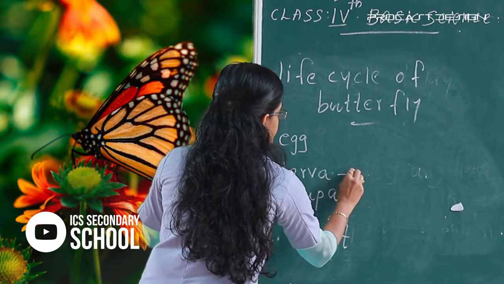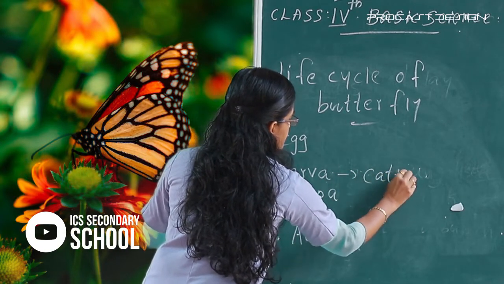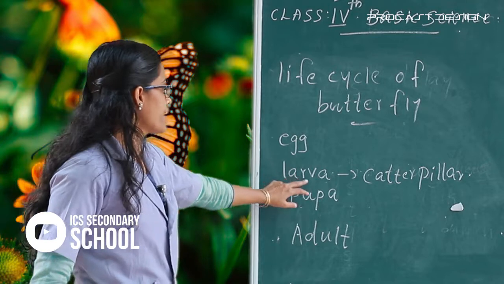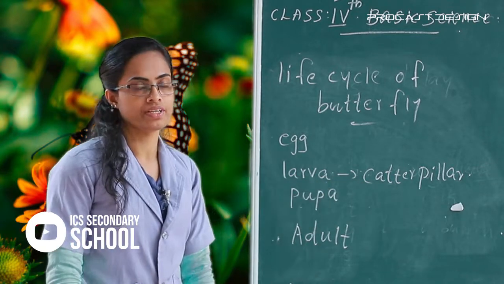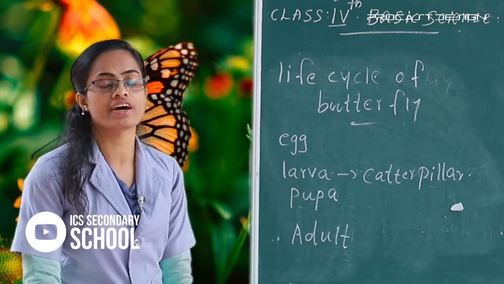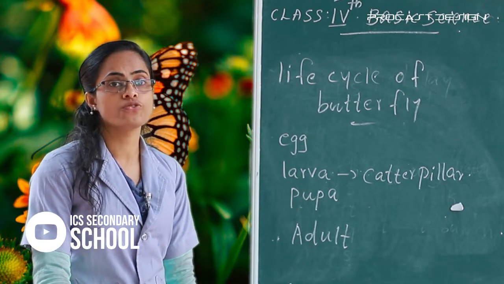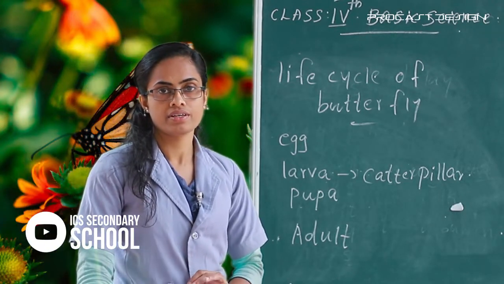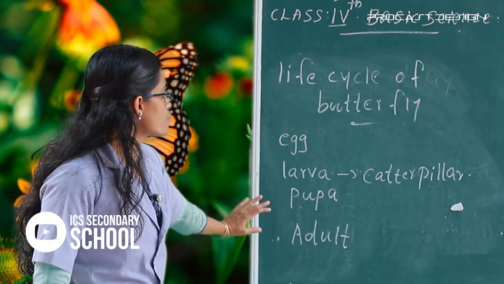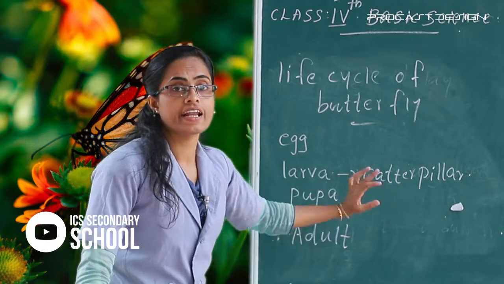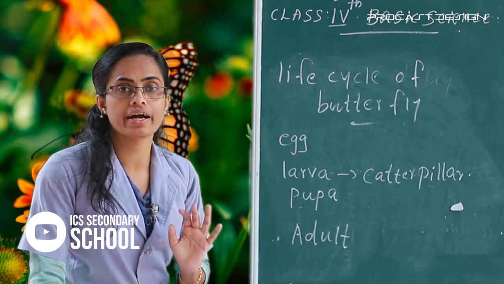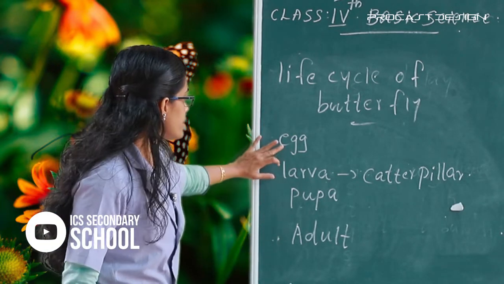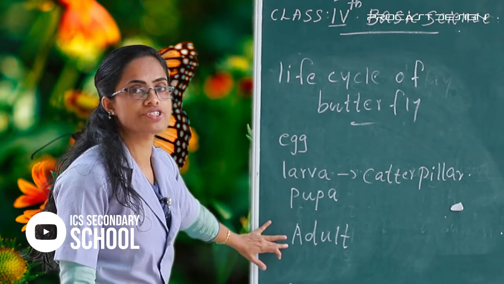Then larva, its other name is caterpillar. Listen here, the larva is also known as caterpillar. Listen here, the insects such as butterfly or housefly. There are four stages in the life cycle of butterfly or housefly. Okay, the larva of butterfly is called caterpillar, and the larva of housefly is called maggot. Listen here. There are four stages: egg, larva, pupa and adult.